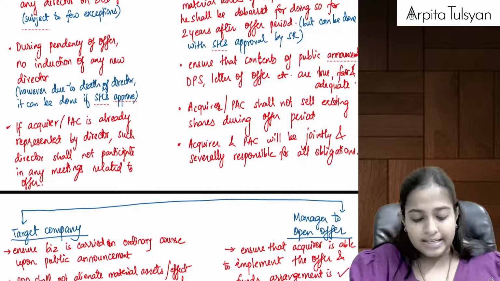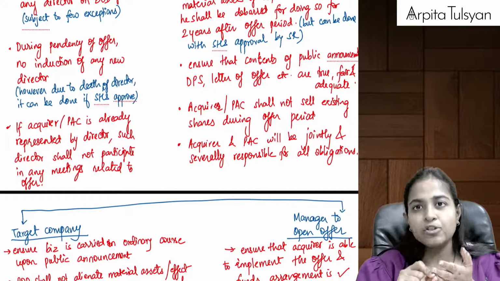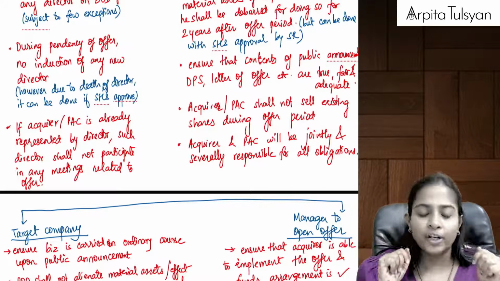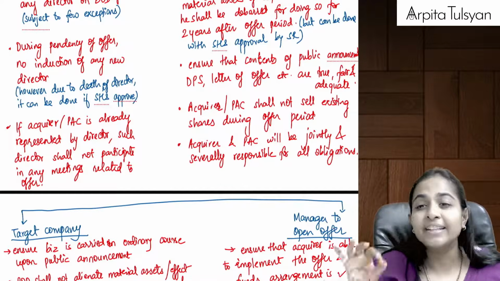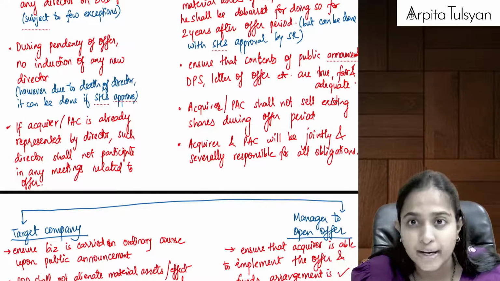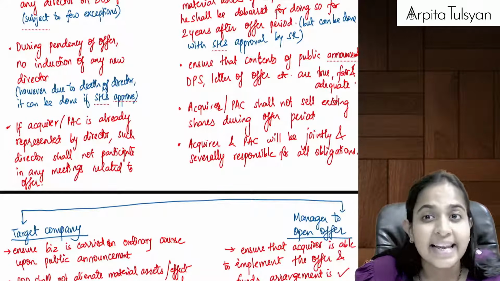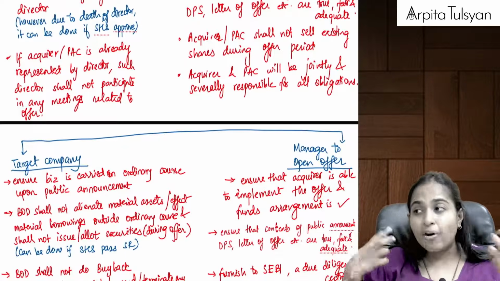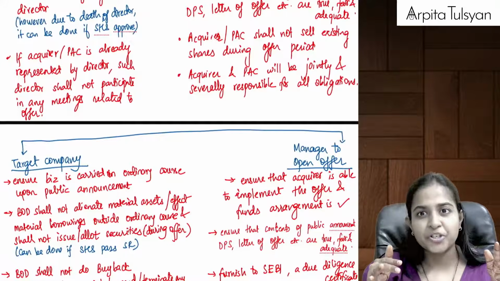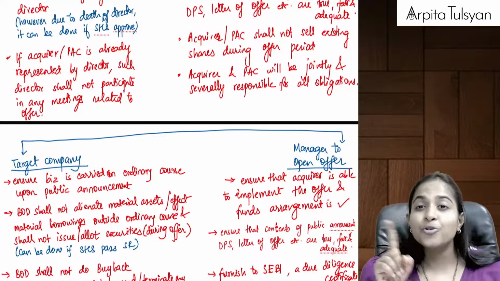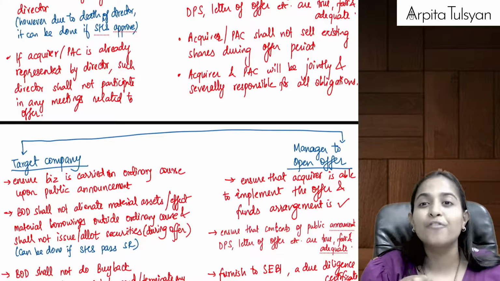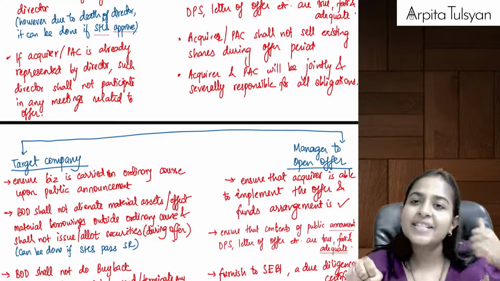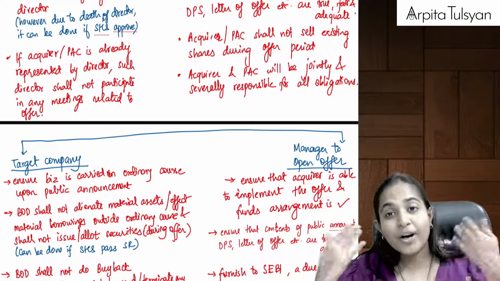Right? Similarly, whatever you are writing in the public announcement, in the DPS, in the letter of offer that you are going to give, please make sure that everything written there is true, fair and adequate. Okay, because people should not get misled because of your offer letter, public announcement, etc. And if acquirer or PAC is already holding some shares, please do not sell those existing holdings during the offer period. For what purpose are you giving the offer? For acquiring. So please don't sell your existing shares. You want to acquire more and more control, na?